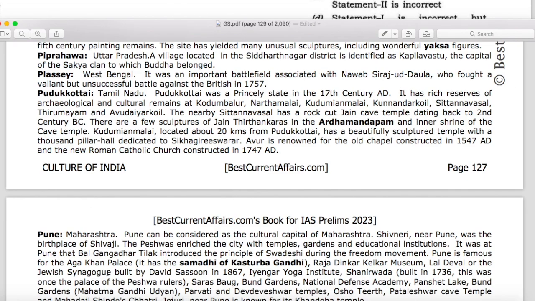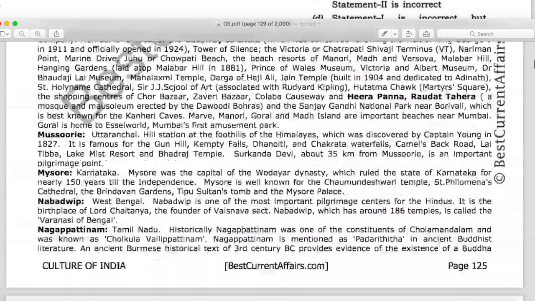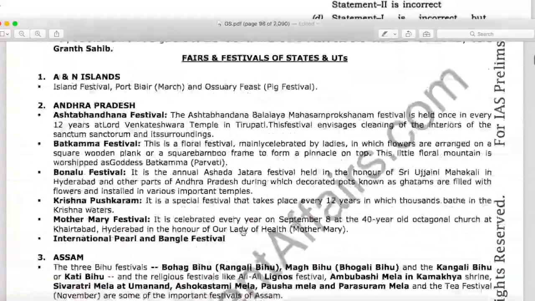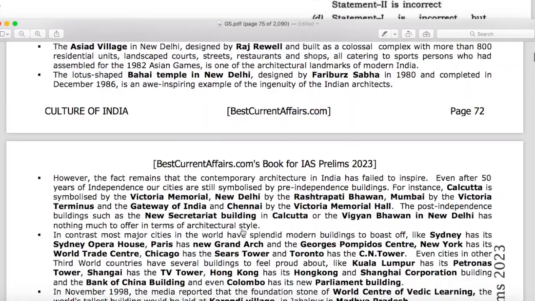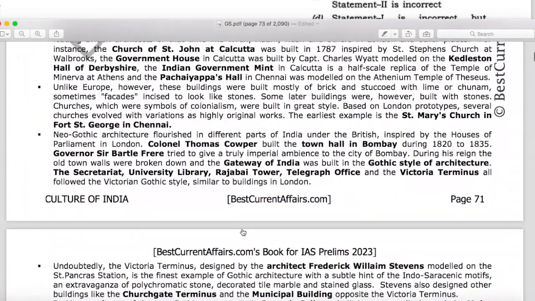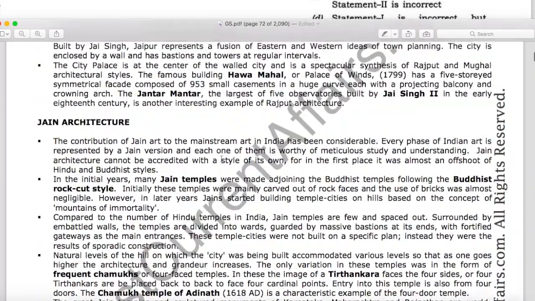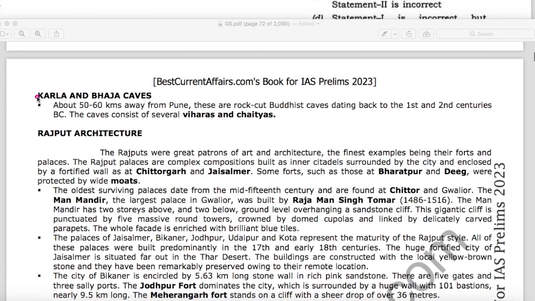In the same book, Culture of India, go to page number 70. This is our Culture of India book for IAS Prelims 2023, page number 70. Here it is mentioned, Karla and Bhaja caves, about 50 to 60 kilometers away from Pune.